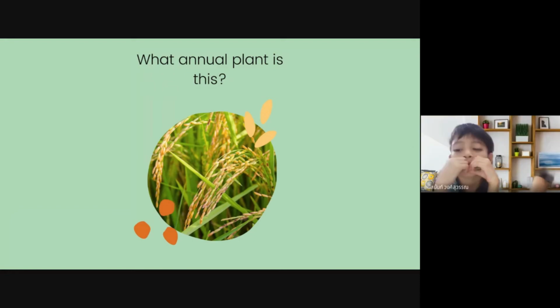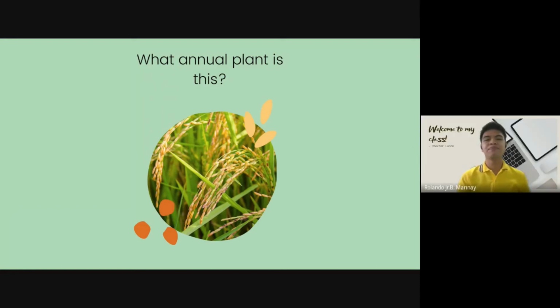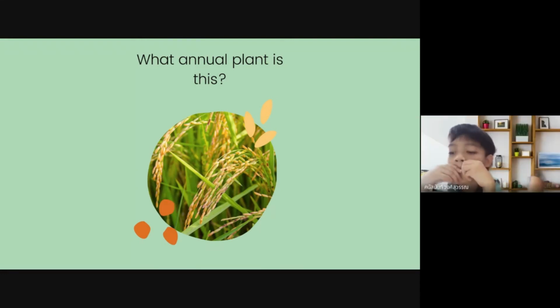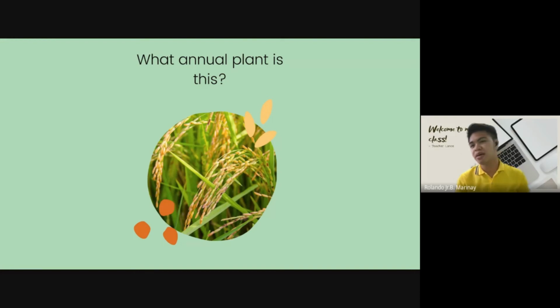We're going on to the annual and perennial plant. Annual, kids, are those plants that complete their life cycle in a period of 1 year or below. However, the perennial plant lives more than 2 years, 2 years or more. We call it perennial plants.